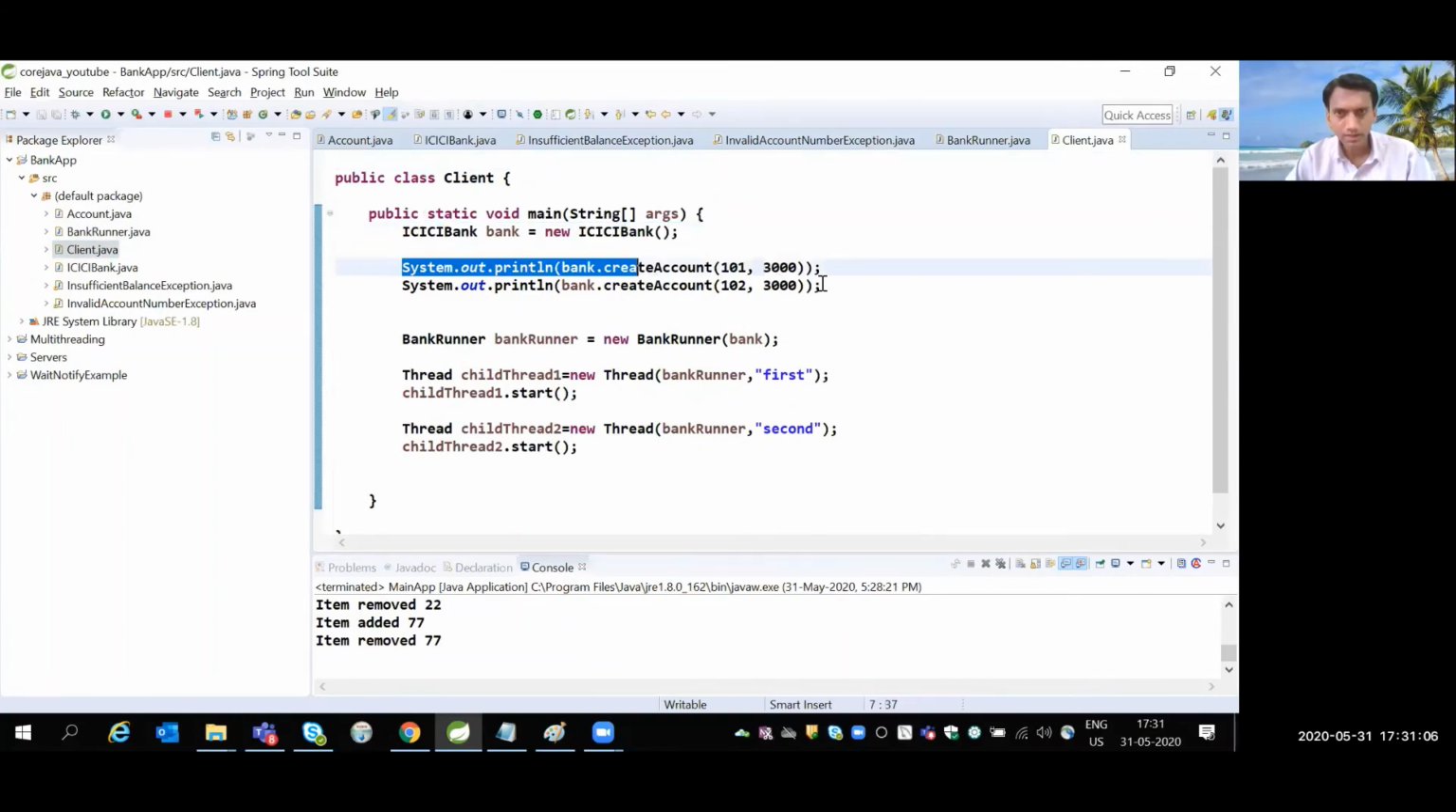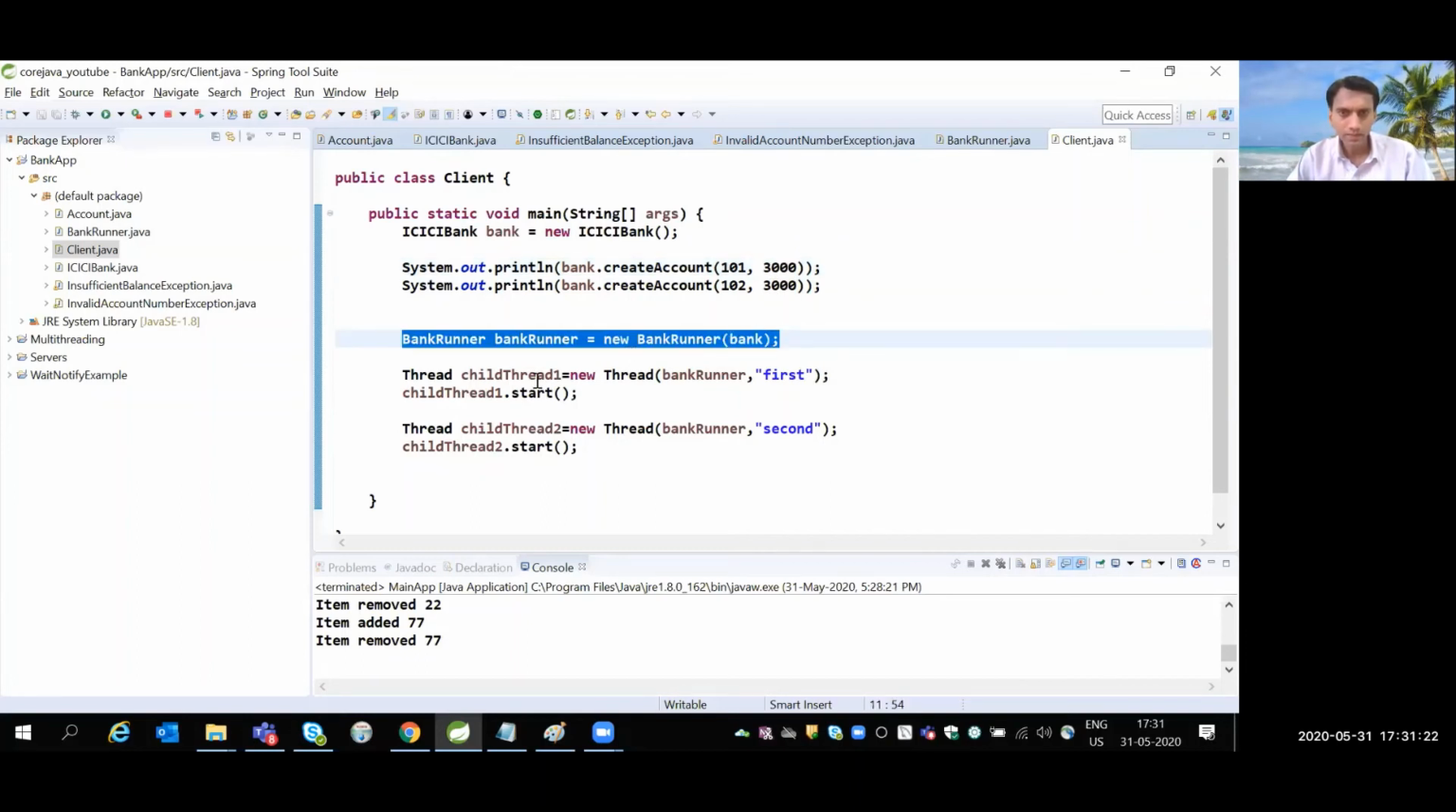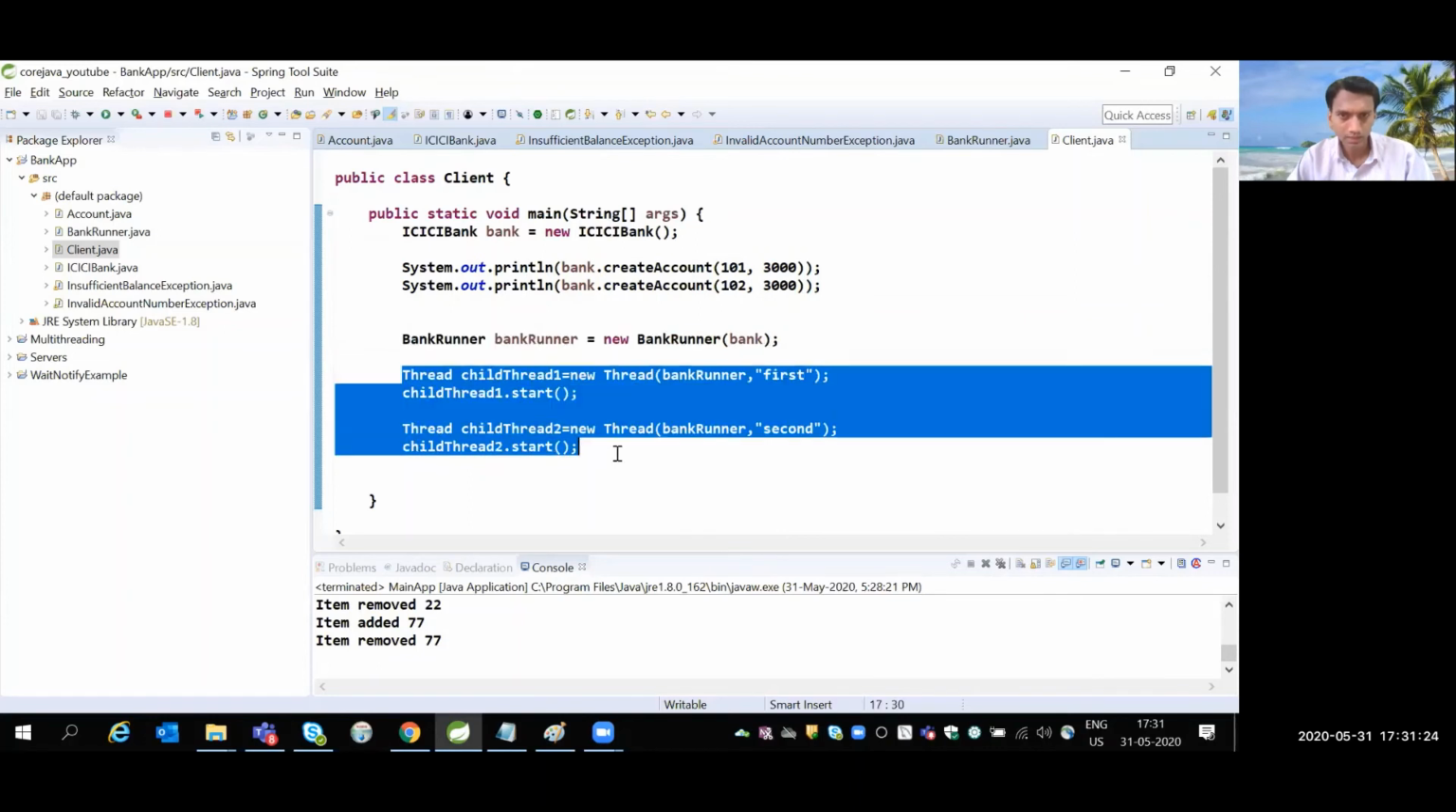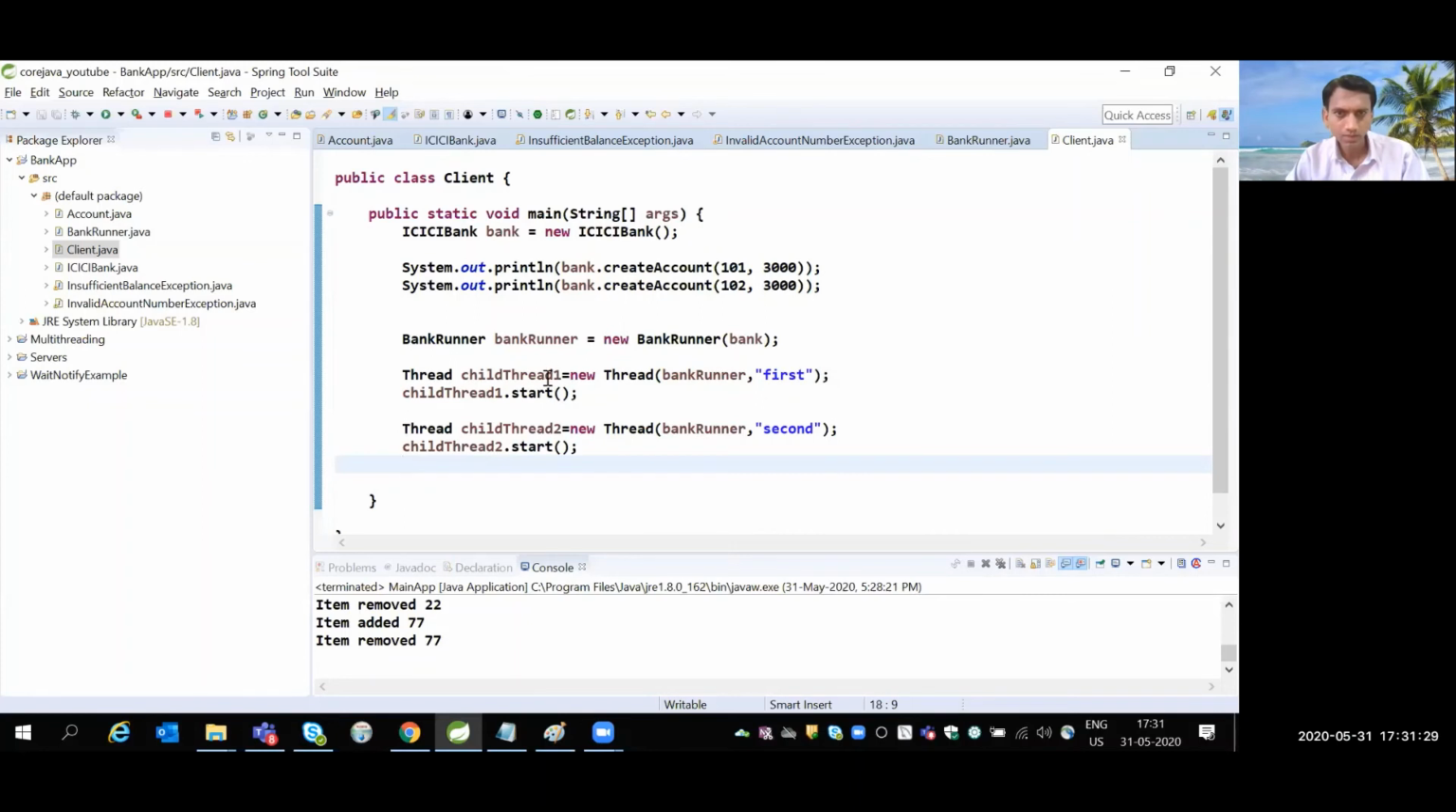Then I created two accounts. What is the information required to create an account? Just two things: account number and amount. So 101 and the amount is 3000, 102 and the amount is 3000. Then the bank runner object, right? Where I created two separate threads for withdrawing the amount: child thread 1 and child thread 2. For child thread 1, I have written the message as "first". For child thread 2, I have written the message as "second".